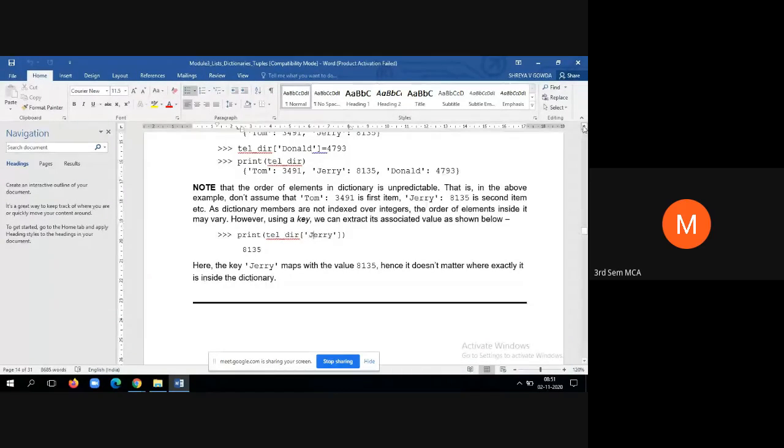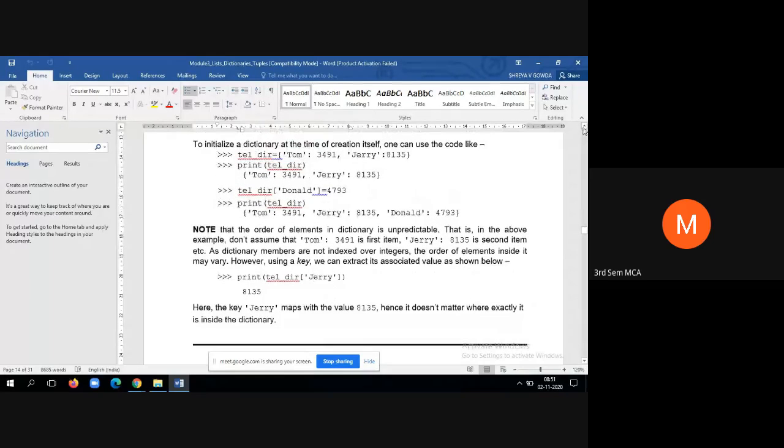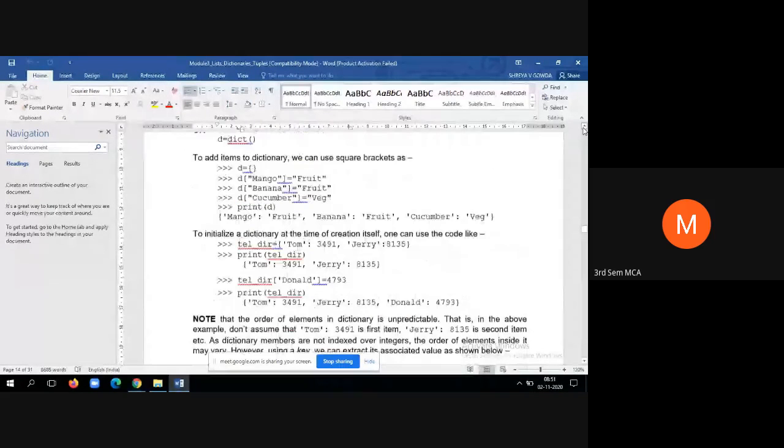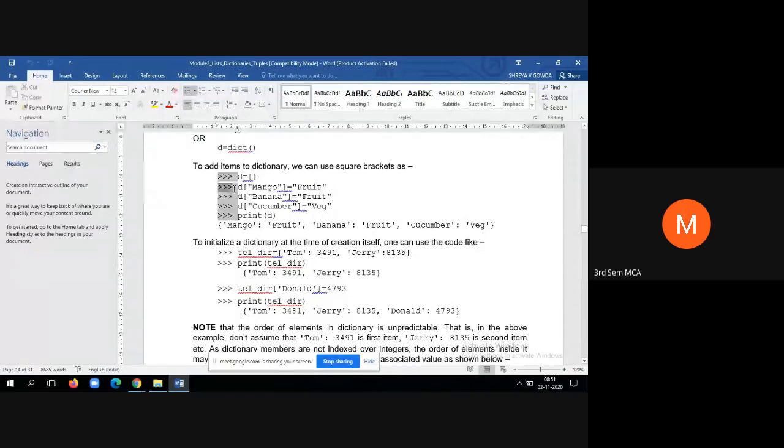As we saw in the previous fruit example, one minute, I'll show you here. You can see d of mango is equal to fruit and d of banana is equal to fruit. So in this example, we have a dictionary by name d, and both mango and banana are pointing to the value fruit. In this case, fruit will be stored only once, and it will have two pointers, which are nothing but mango and banana. Mango and banana are the two keys pointing to the same value fruit.